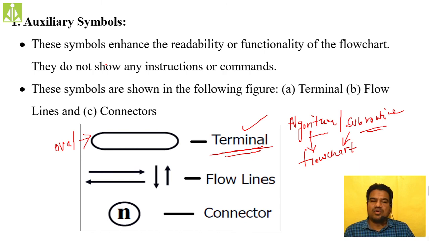Then we have flow lines, just to connect the different symbols inside your flow chart, or just to show the flow of continuity from one symbol to another. Then connectors, which can be used in two different cases: whenever you are reaching the end of the page, or whenever you have something very complex that you can't fit in a specific place. Then we elaborate that with the help of connectors.